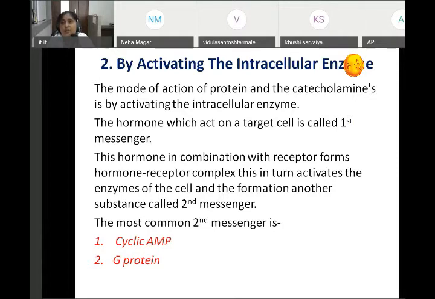And you know, without a receptor, the hormone cannot attach. This hormone in combination with the receptor forms the hormone receptor complex. This in turn activates the enzyme of the cell and leads to the formation of another substance called the second messenger. The single hormone is the first messenger when it is attached to the receptor, and the next substance formed is called the second messenger. The most common second messengers are cyclic AMP and G protein. Others also exist, I will cover them later.